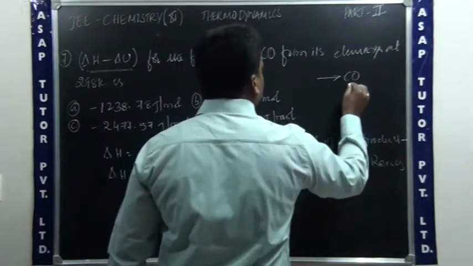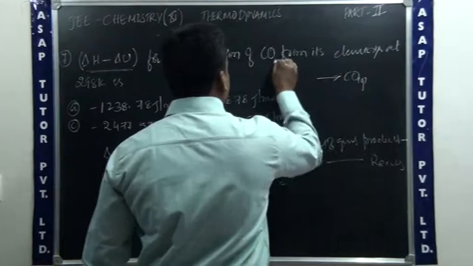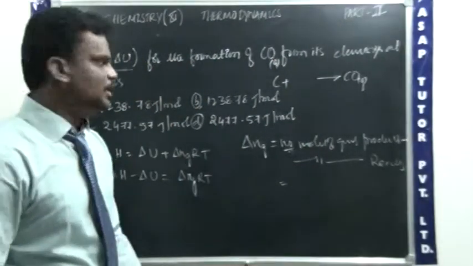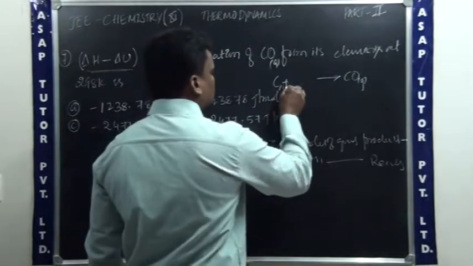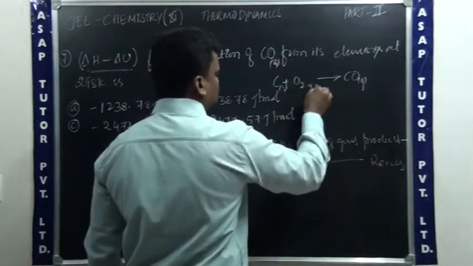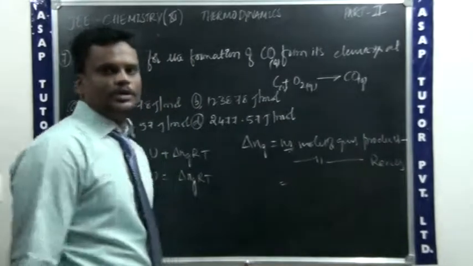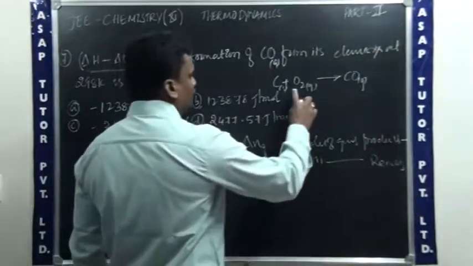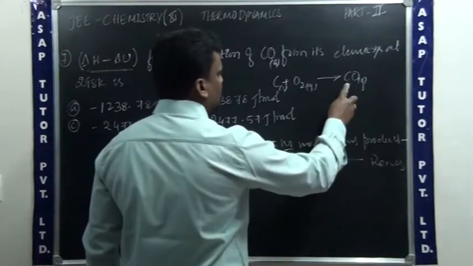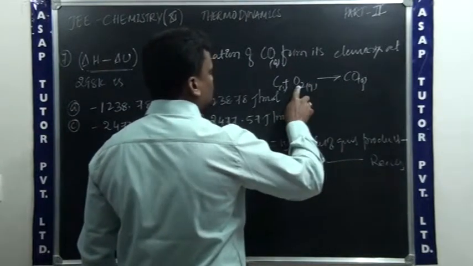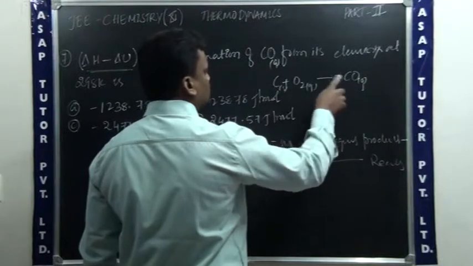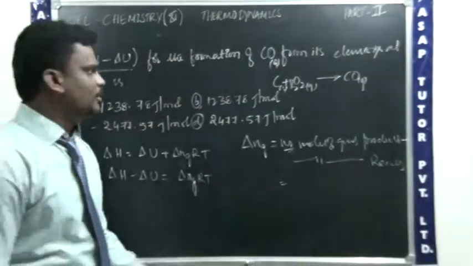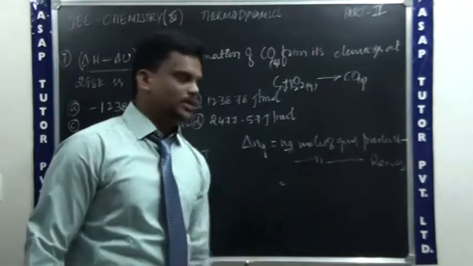The product is CO, which is a gas. To form it I need to oxidize carbon, so I take solid carbon plus O2 in gaseous state, leading to carbon monoxide. I need to balance the equation: there are 2 O on the left and 1 O on the right, so I multiply O2 by half, giving a single oxygen atom on each side.